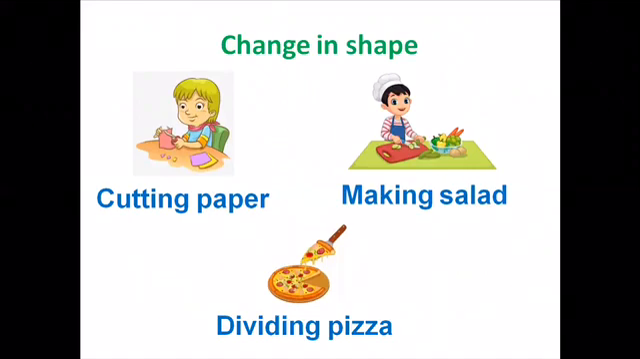Look at this girl, she's cutting paper. Now, this boy, he is making salad. And here we are dividing pizza. We are just changing the shape of these things. The paper is still paper. The salad is still the same, the ingredients are the same. And pizza keeps being pizza, even if we divide it. We don't have a new substance, right?